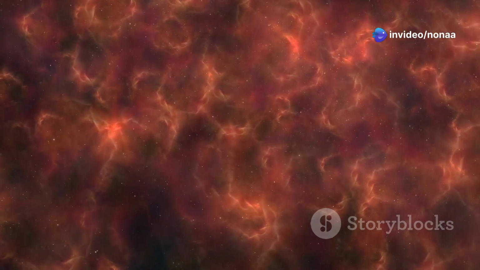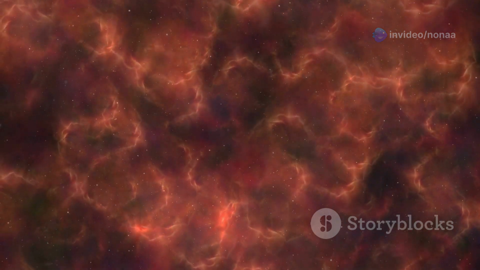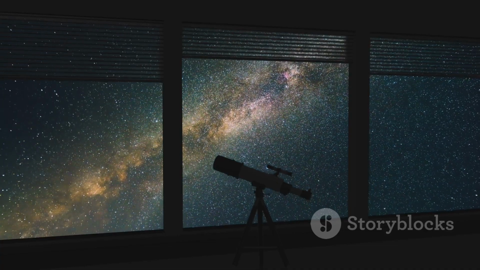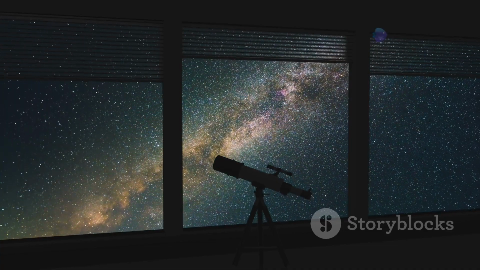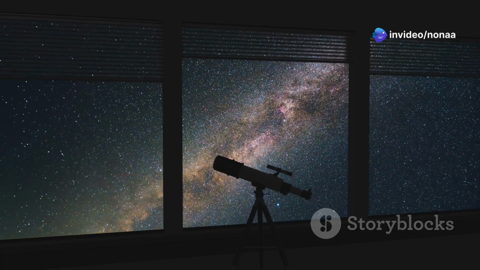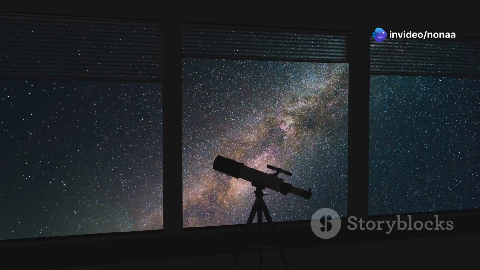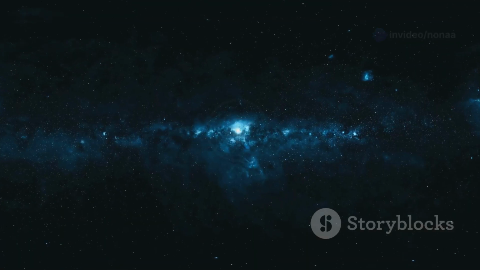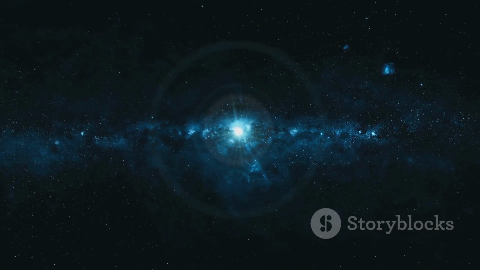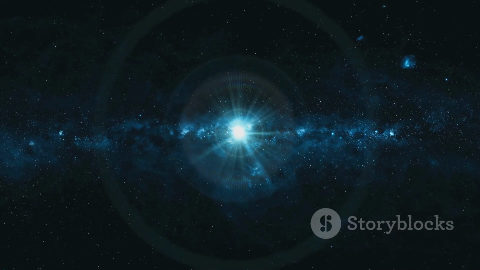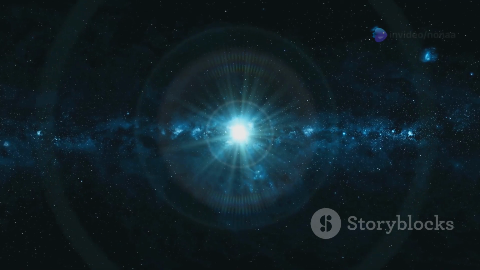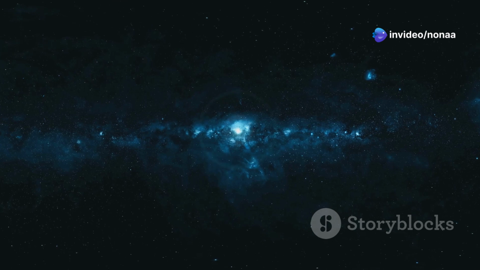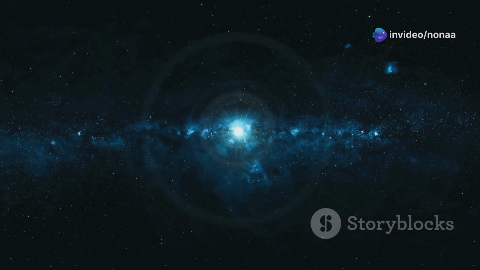Despite its abundance, dark matter remains one of the most enigmatic components of the cosmos. Dark matter does not interact with light, making it invisible to telescopes. This invisibility poses a significant challenge for scientists trying to detect and study it directly. Its presence is inferred through its gravitational effects on visible matter, such as stars and galaxies. These gravitational influences cause distortions and movements that cannot be explained by visible matter alone.